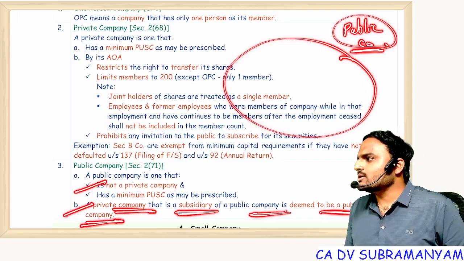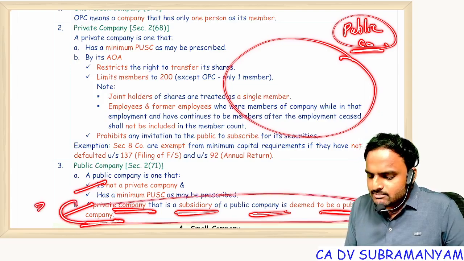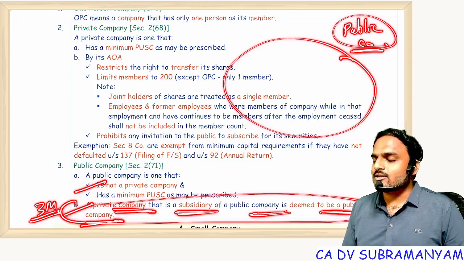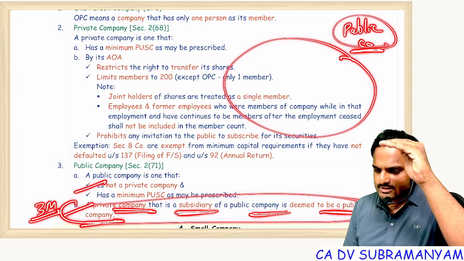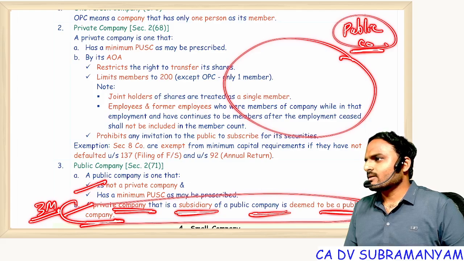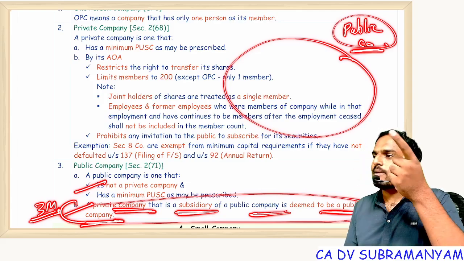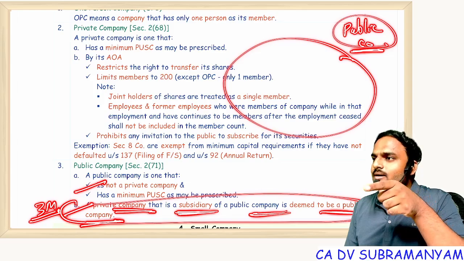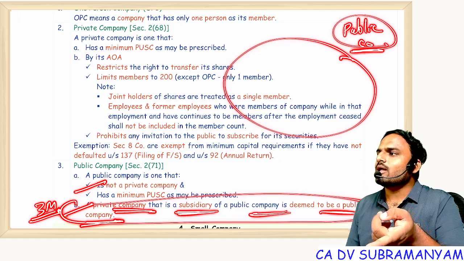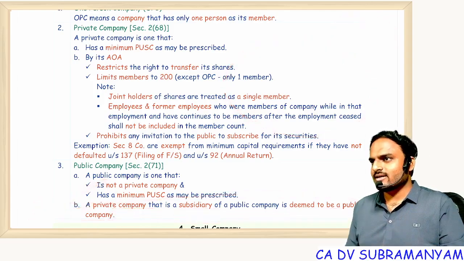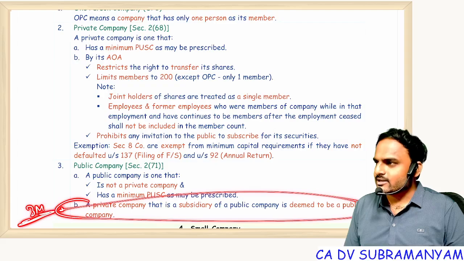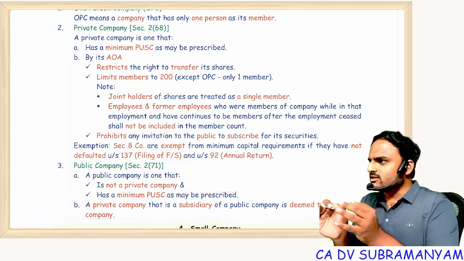If time is not good, on this point also you will get a 3 marks practical question. Like, in practical questions, in some sections, you can see private companies are exempted. But if that private company is a subsidiary to a public company, it is deemed to be a public company. For such a private company, are exemptions available or not available? Not available. Getting it? That means on this point also, if time is not good, you can expect a 3 marks practical question. So 100% pay attention in the classroom.